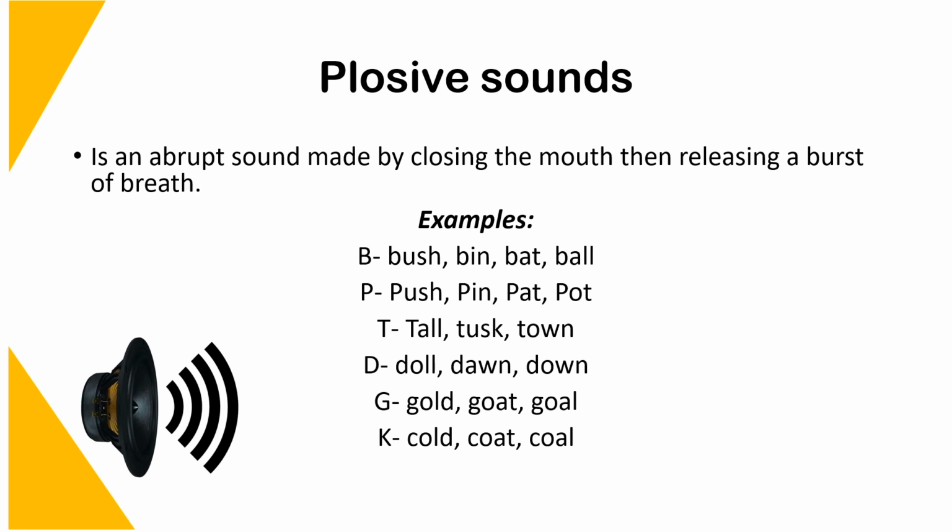And then we look at plosive sounds. Plosive sounds are abrupt sounds made by closing the mouth, then releasing a burst of breath. Plosive sounds in English are B, P, T, K, G, and D. Their effect, especially when used repeatedly, is to create a verbal reflection of events, items, or emotions which can have a harsh feel. Here are a few examples that I will read.